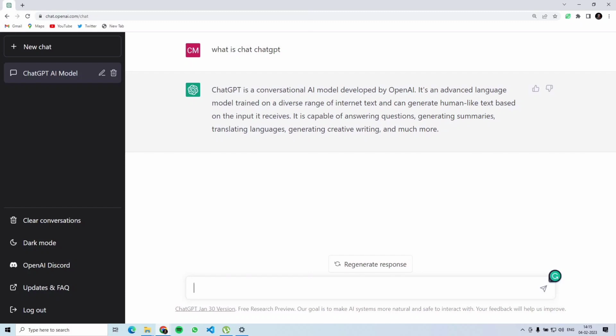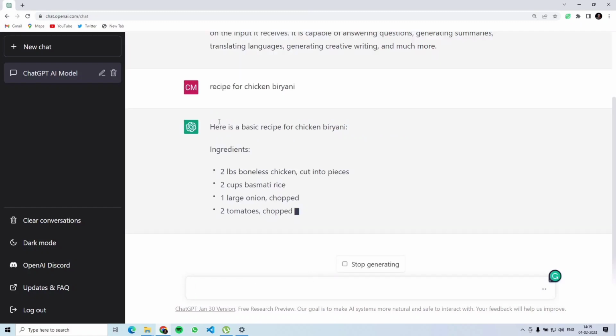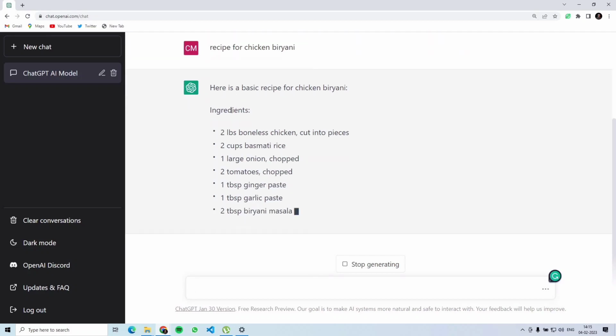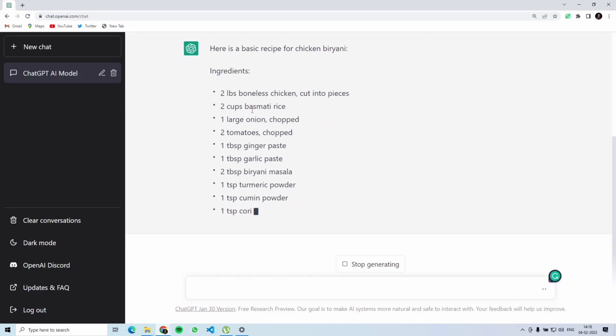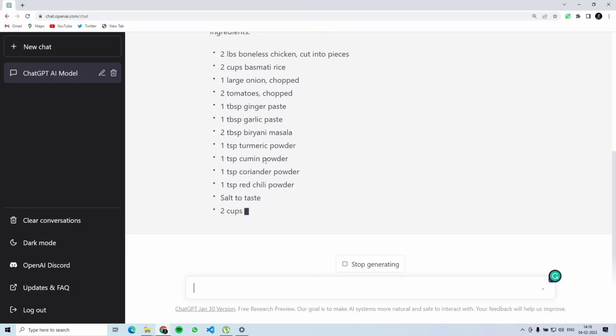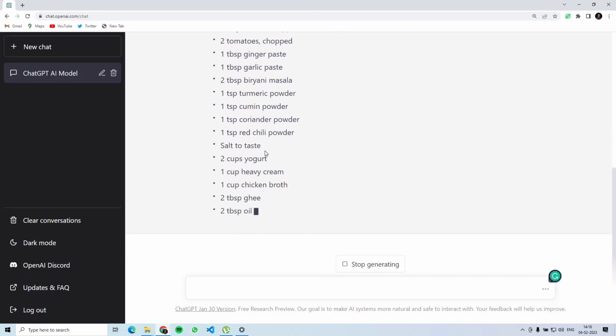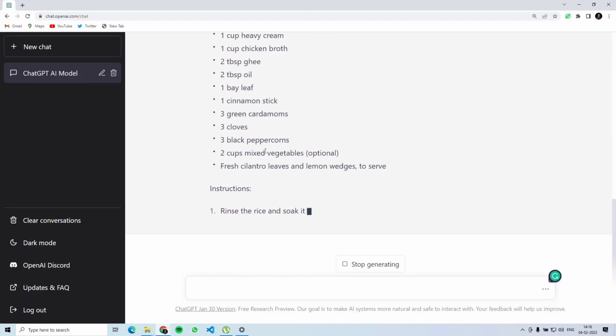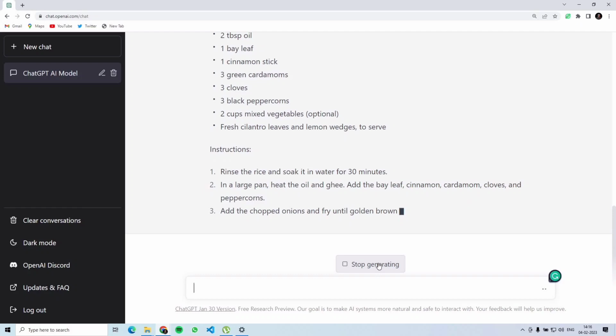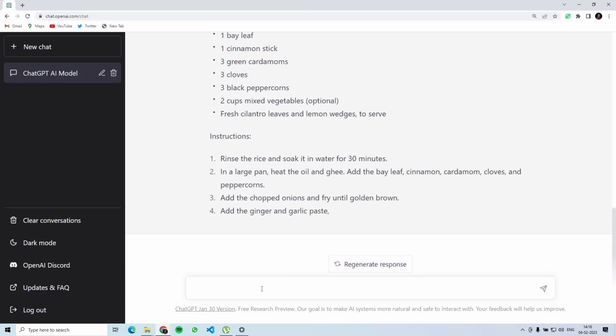So you just give it a query, maybe you ask a question, and you can also maybe ask for some instructions. For example, here I don't know how to make chicken biryani, so I just type recipe for chicken biryani. And so here it is. It will tell you the ingredients that you need and also the steps to follow in order to make your chicken biryani, right? And the instructions. I'll click on stop generating and I'll go to the next query.